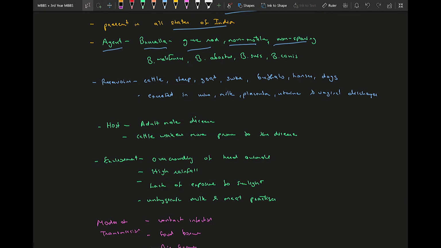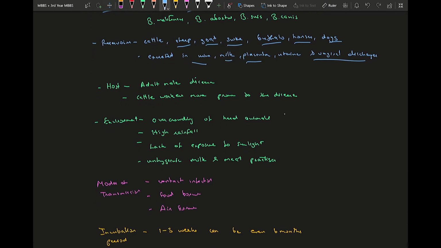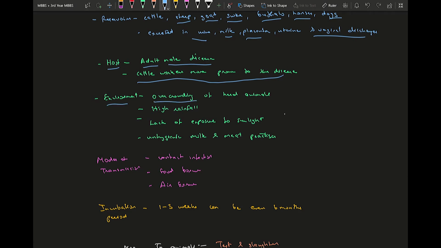The reservoirs are different cattle animals like sheep, goat, swine, buffalo, horses, dogs. So how it spreads is through urine, milk, placenta, uterine and vaginal discharge. So all types of secretions from these cattle animals. The host factors: adult males are affected more and cattle workers are prone to the disease. And environmental factors: overcrowding, high rainfall and lack of exposure to sunlight, unhygienic milk and meat practices all promote the spread of this disease.